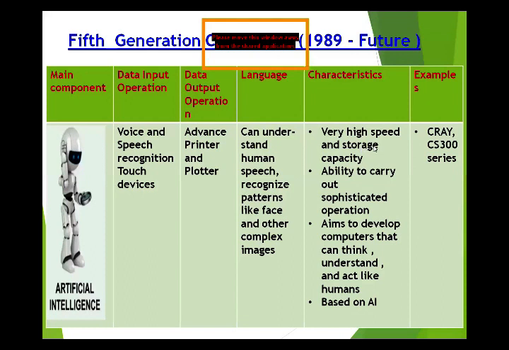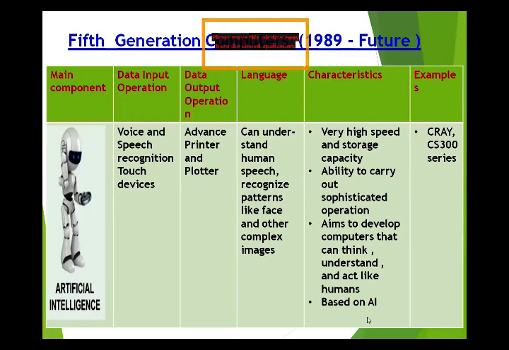It has a large storage capacity and the ability to carry out highly sophisticated operations. The aim of this computer is to develop machines that can think, understand, and act like a human. And it is based on IC.